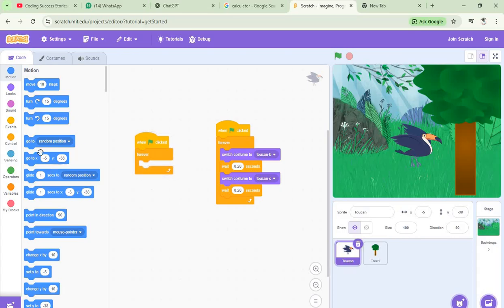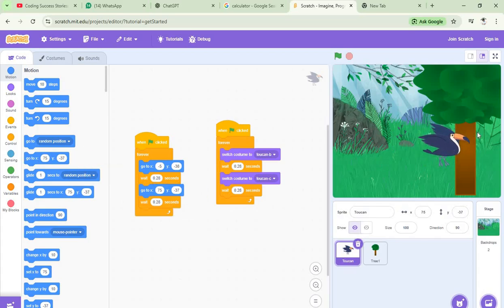Now, when green flag clicks forever, then the bee needs to be here. Let's also duplicate this. Okay. Now let's see. Now let's put this one here. Now let's see.